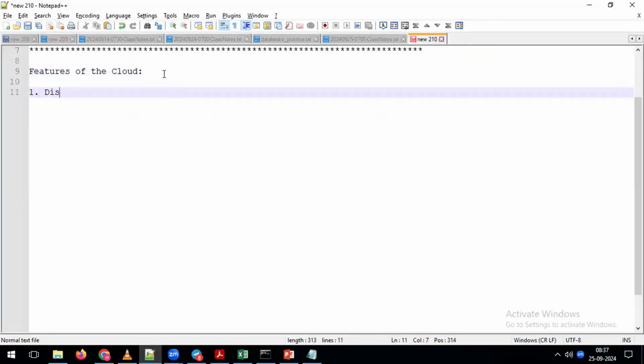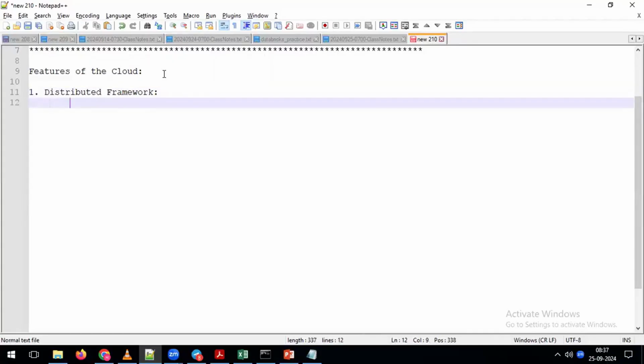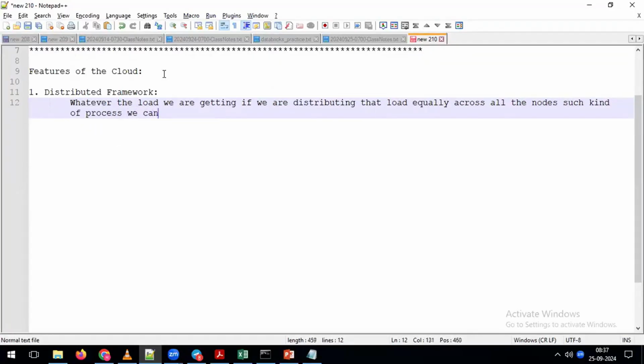So we can say the first feature of the cloud is that within the cloud we can get a distributed framework. What is the meaning of distributed framework? Very simple statement. We can say like this: whatever load we are getting, if we are distributing that load equally across all the nodes, such a process we can call a distributed framework.